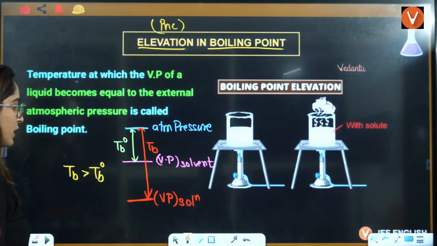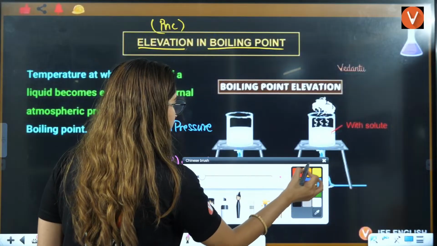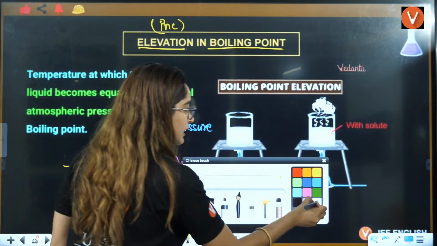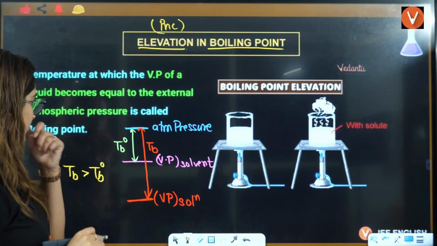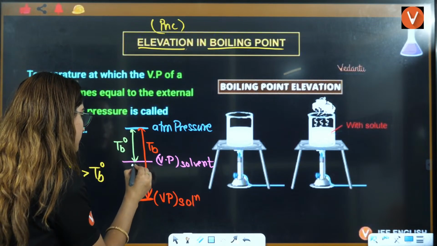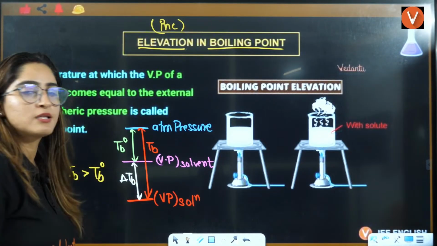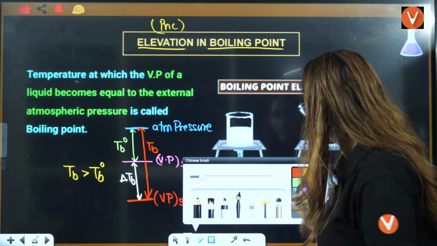I'll write it with the white pen. This is your TB minus TB naught. This is the amount that has changed. That is delta TB.